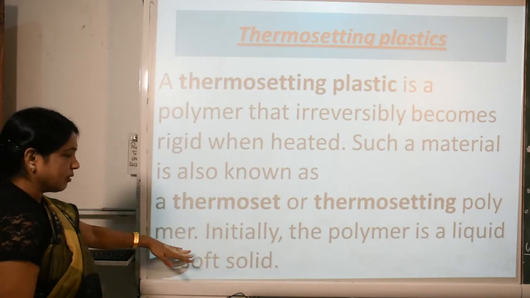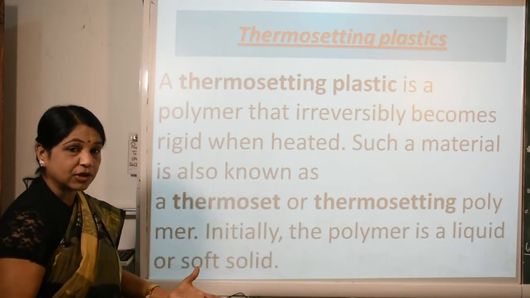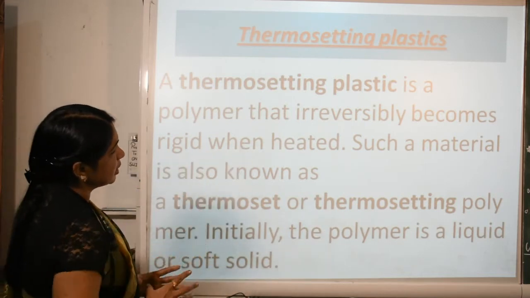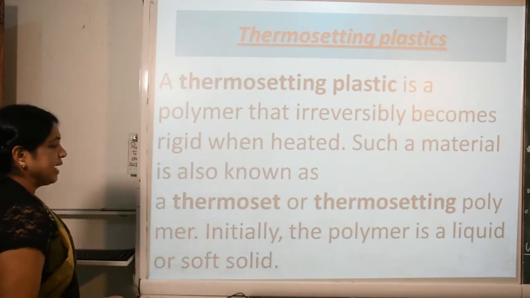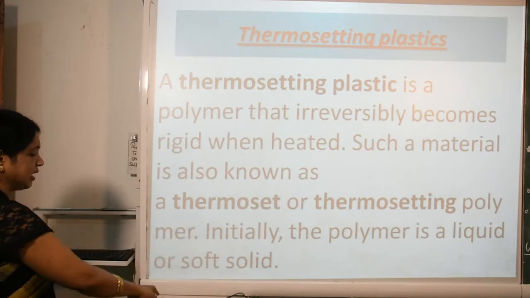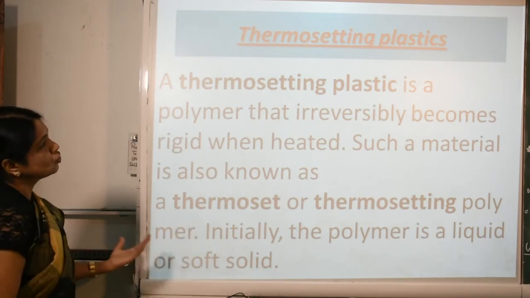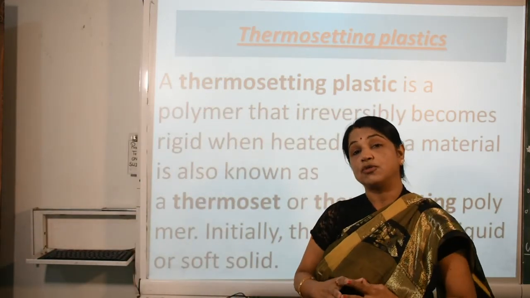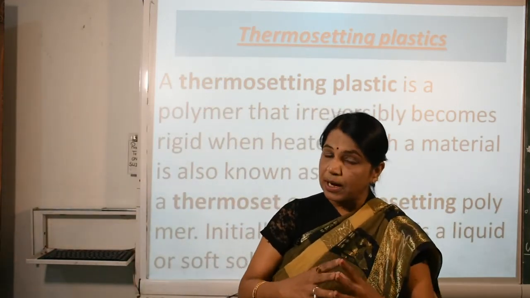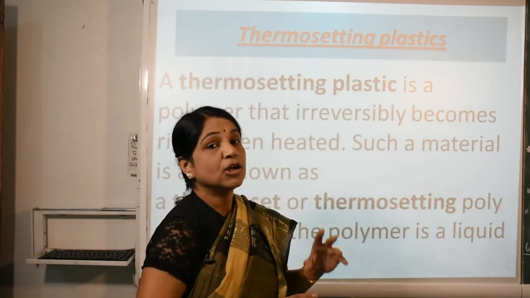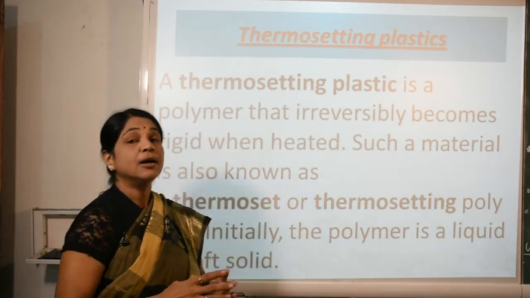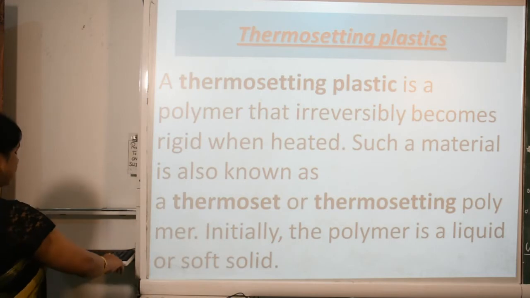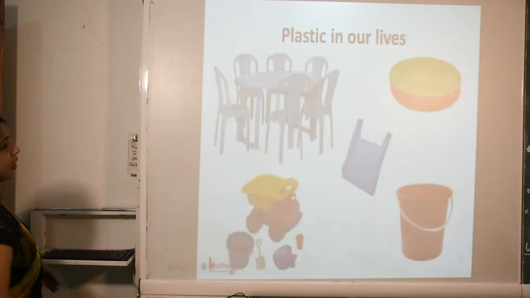It is a polymer, meaning various types of units make up the thermosetting plastics. Initially the polymer is a liquid or soft solid. We use thermosetting plastics in most electrical appliances. Why? Because it does not melt again and again when the heat increases.